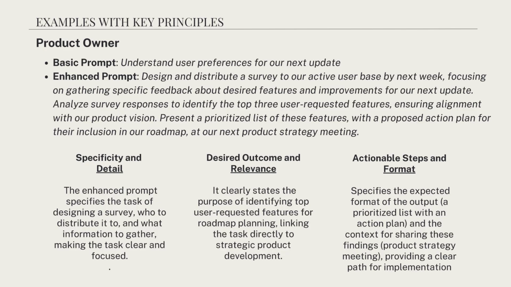B, desired outcome and relevance. It clearly states the purpose, identifying top user-requested features for roadmap planning. This links the task directly to strategic product development. There's no confusion about why this matters. C, actionable steps and format. Finally, it specifies the expected format, a prioritized list with an action plan, and it provides context for sharing these findings, the product strategy meeting. This gives a clear path for implementation. That's what specificity looks like in practice.